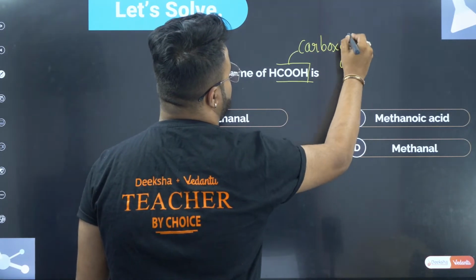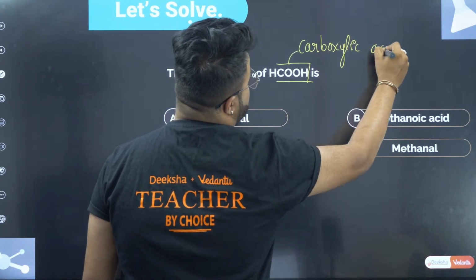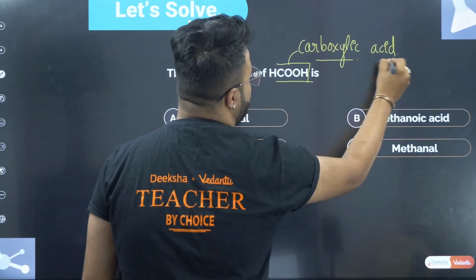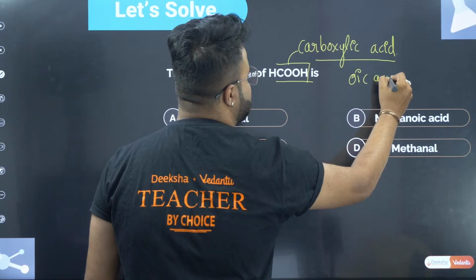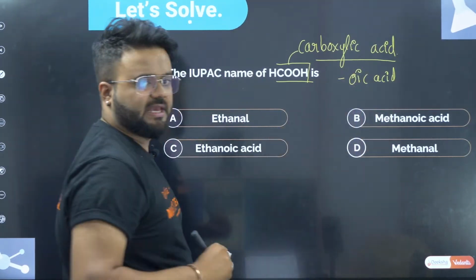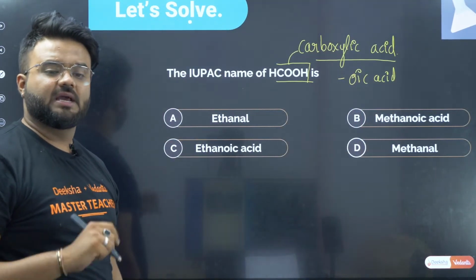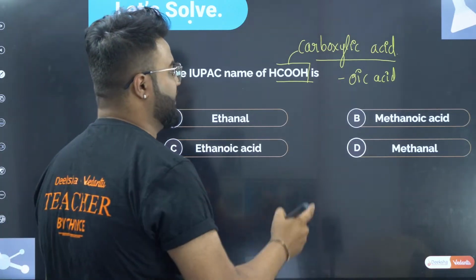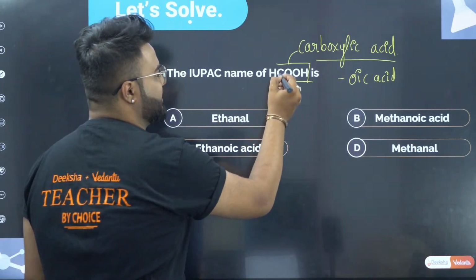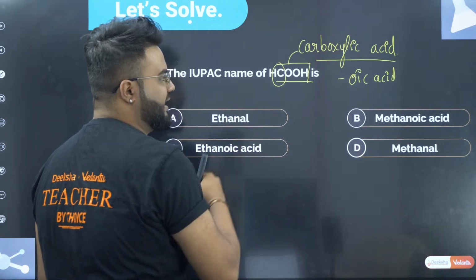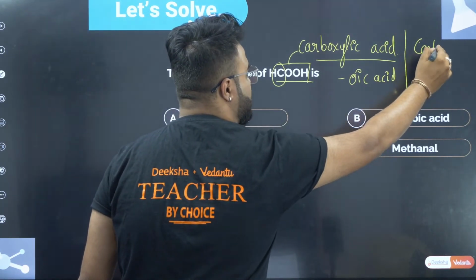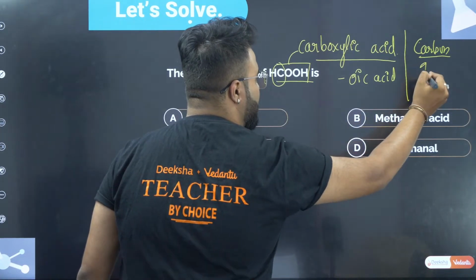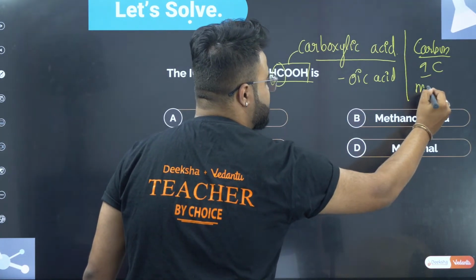carboxylic acid. This is your carboxylic acid. What do we call carboxylic acid in the IUPAC system? As oic acid. Oic acid. Clear? With this oic acid, we know that there is only one carbon atom. So in the carbon chain, if there is only one carbon atom, what do we call it? Meth.